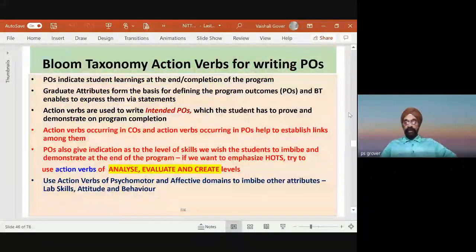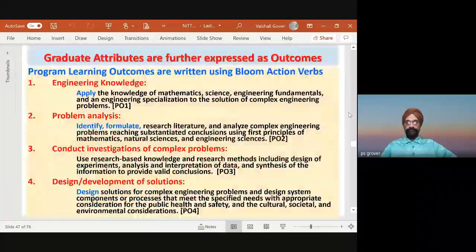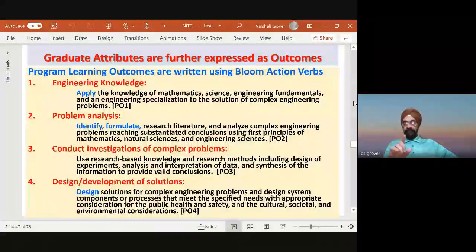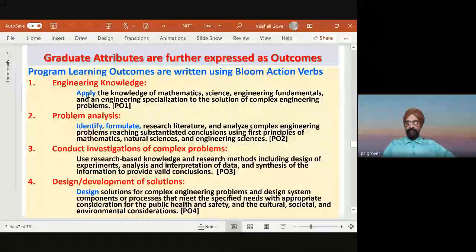Now, Bloom taxonomy action verbs for writing POs are the same ones I have discussed with you. Just a quick recall: look at these graduate attributes and program outcomes which NBA gives. In the first, which is PO1, program outcome 1, apply.